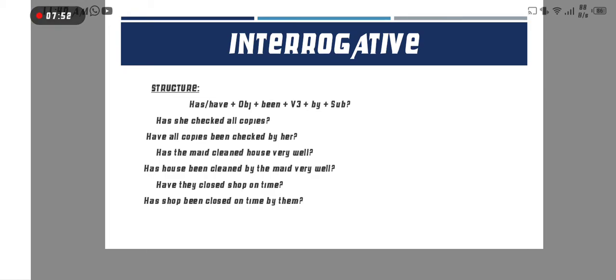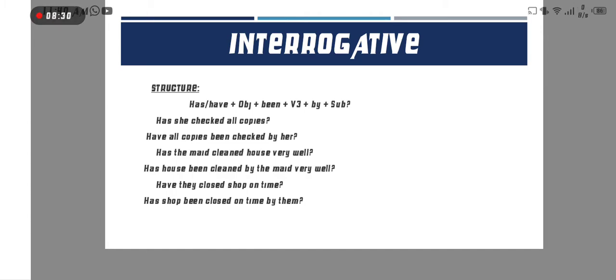Okay, now next example, has the maid cleaned house very well? Here the maid is the subject, cleaned is the verb, house is the object. So first we put house. Here house is singular, so therefore we put the helping verb has: has house been cleaned, third form, and then by the maid, subject, and the last remaining part of the sentence, very well, and question mark.